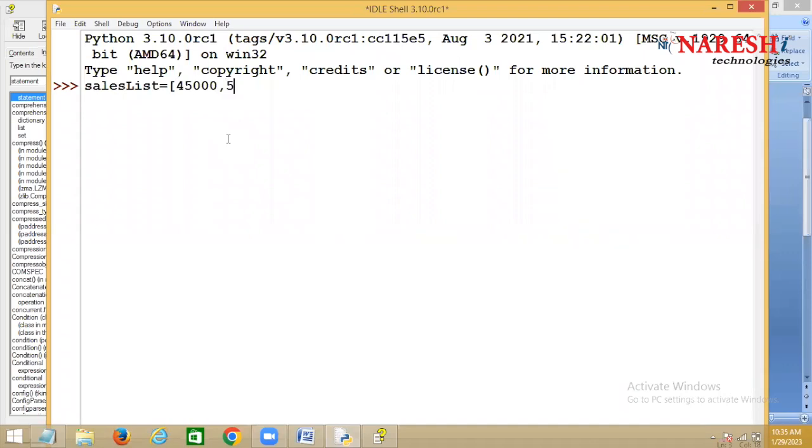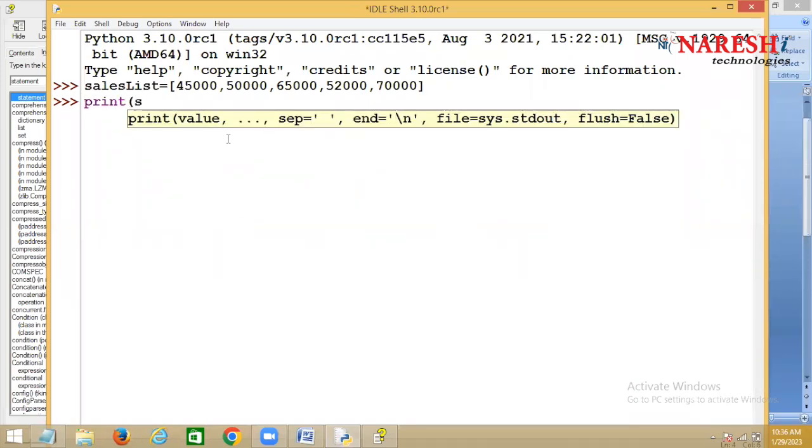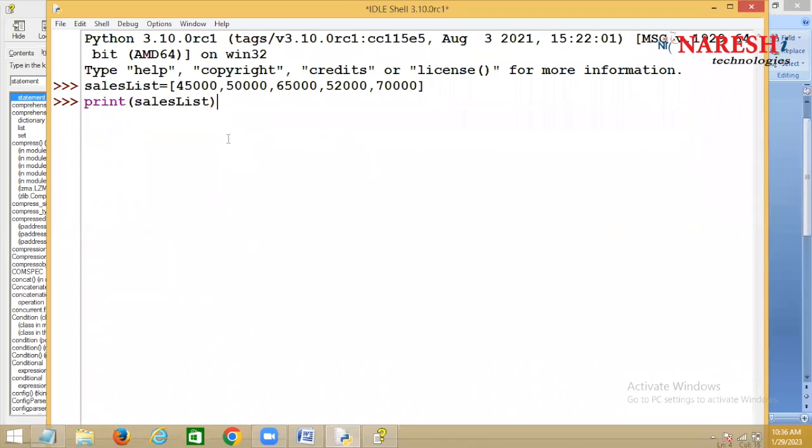Now suppose 45,000, 50,000, 65,000, like this. I try to list all the values explicitly within square brackets. Now this is one way of creating the list. So if I say print sales list, now this sales list is having the sales of some 5 months.